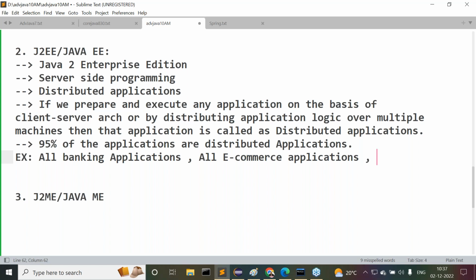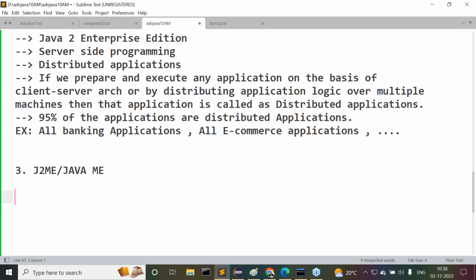Next one is all social media, social network applications, distributed applications only. Understand my point here? Any sector, any domain you take, in every domain, distributed applications are going on. Do all of you get my point or not? So this is exactly the meaning of distributed applications. That's okay, fine.